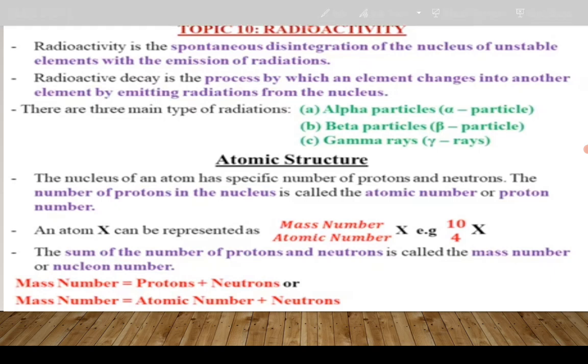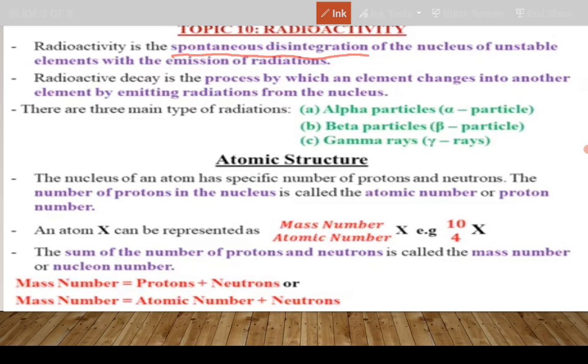Let's look for keywords in the definition. We are saying radioactivity is a spontaneous disintegration. What does spontaneous mean? Spontaneous means natural or occurring naturally. You don't have to cause it. It happens naturally.